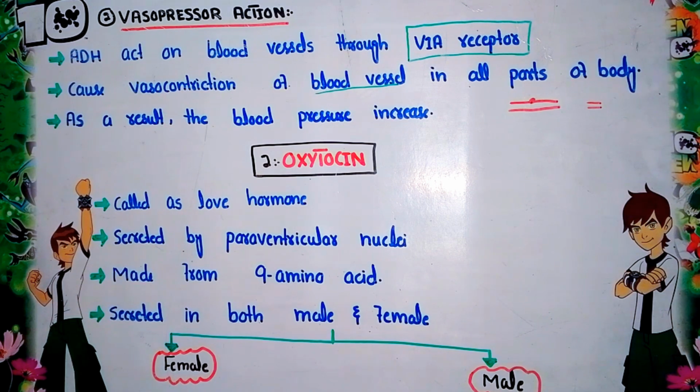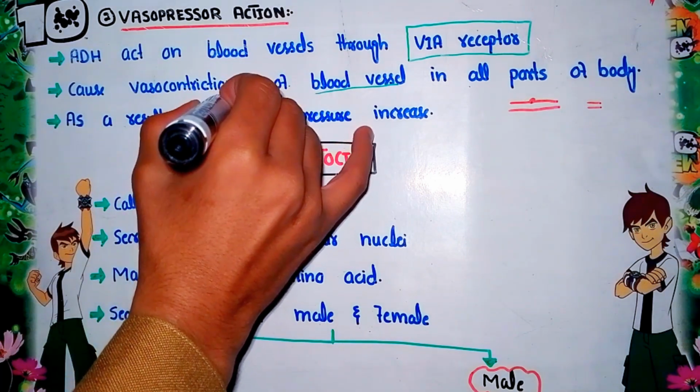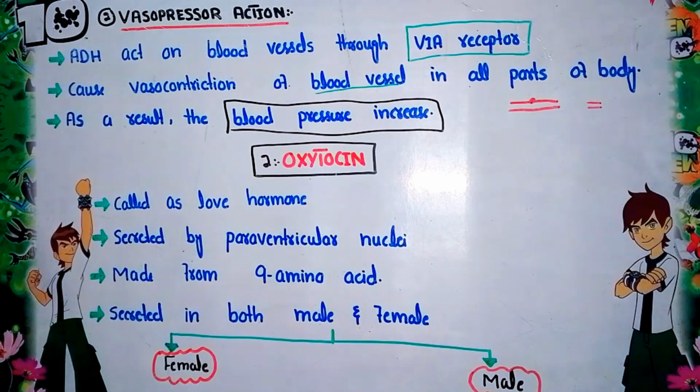So as a result, what happens? It increases the blood pressure in the blood vessels. This is the second function of the ADH. But this action is actually not prominent as compared to the retention of water, which is very important in the body.